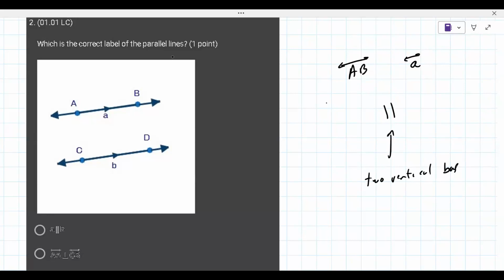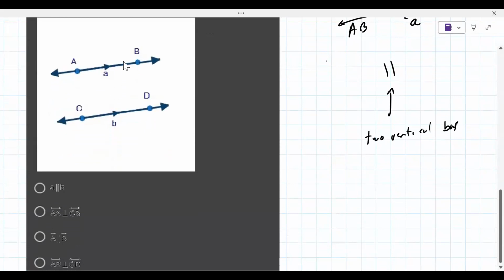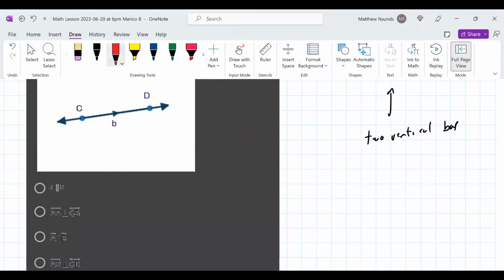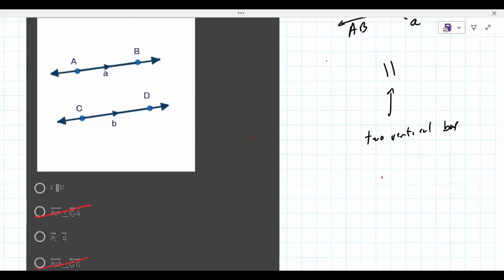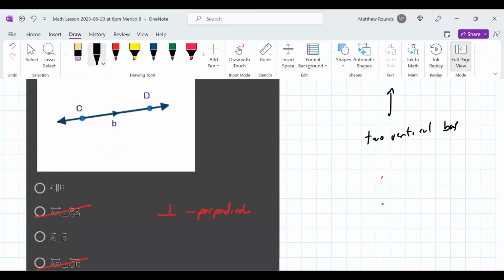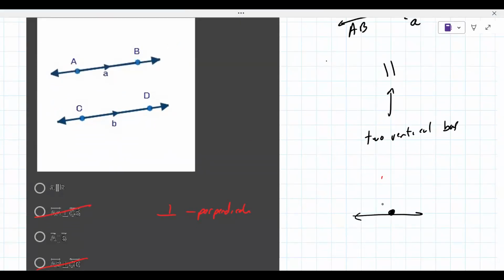Now, when you've got multiple choice, you want to eliminate answers to the best of your ability. So this other symbol means perpendicular, not parallel. That's definitely not the answer. And this down here looks like a single uppercase letter. You can't use a single point to identify a line. And here's why. If you give a single point, there's an infinite number of lines that go through that point. So it looks like the correct answer is this for this first one here.